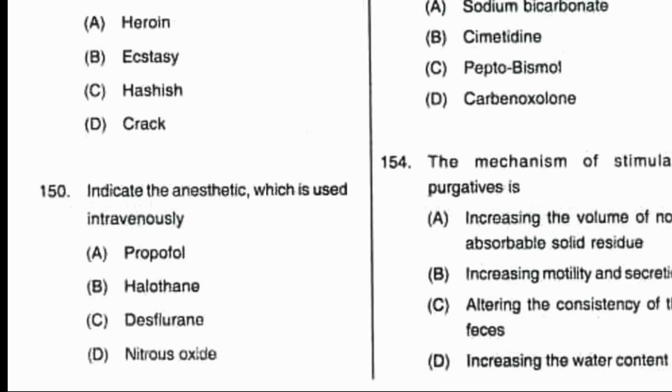Question number 150. Indicate the anesthetic which is used intravenously. The anesthetic that is used IV. Option A, propofol, B, halothane, C, desflurane, D, nitrous oxide. Correct answer is option A, propofol. Besides propofol, ketamine, then etomidate, midazolam, etc. are used as IV anesthetics.